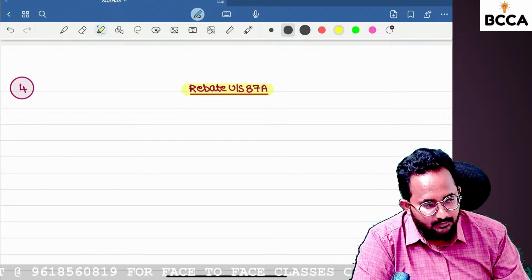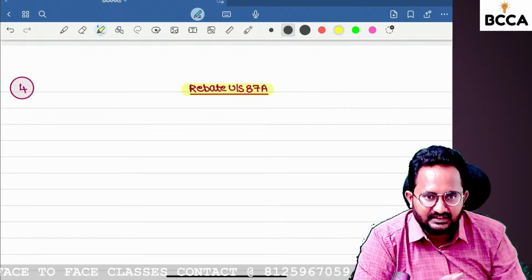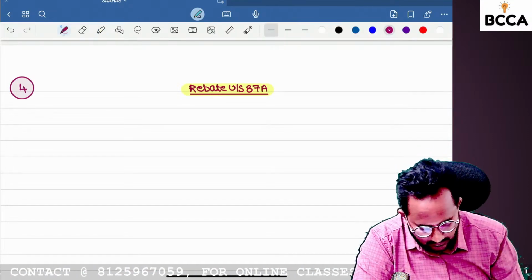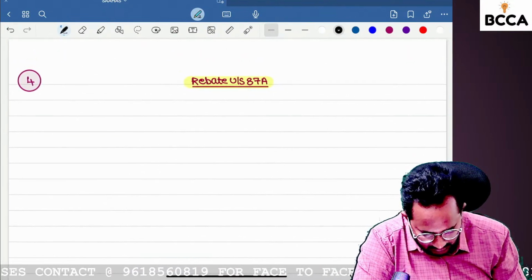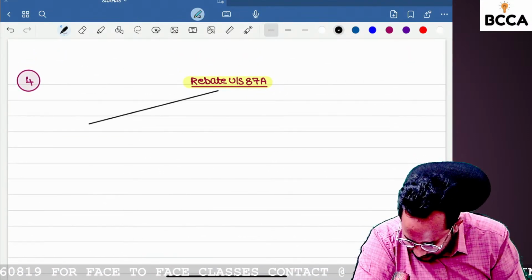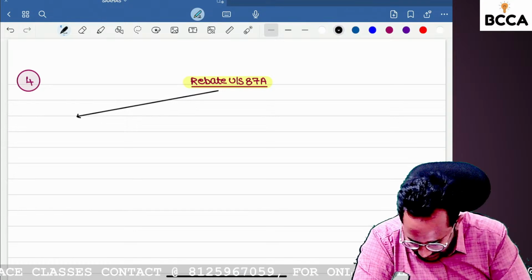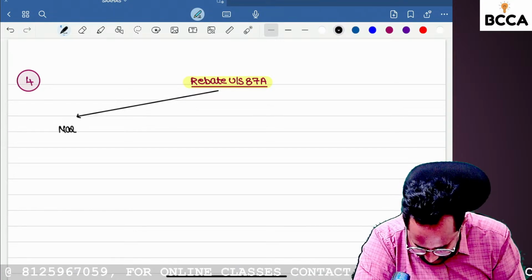Previously, rebate was a very easy concept. I want to classify the rebate under two categories. First one, if the SSE follows the normal tax rate.